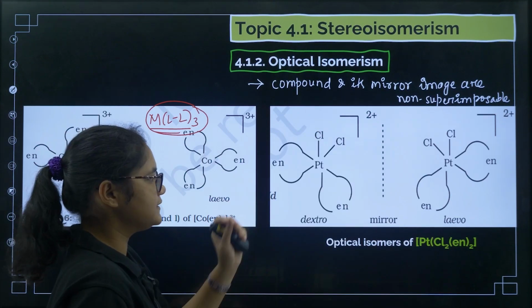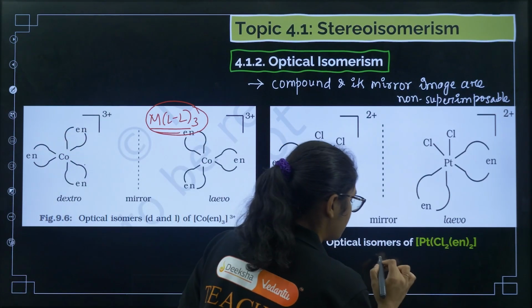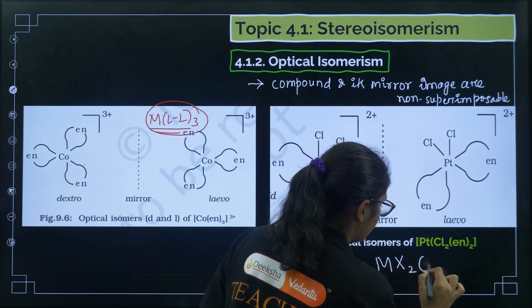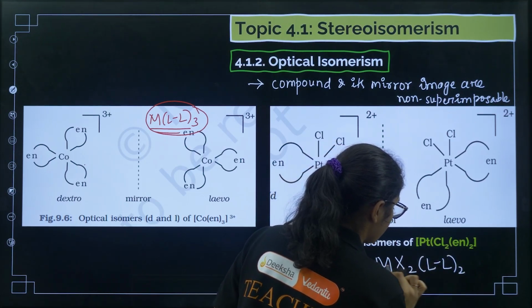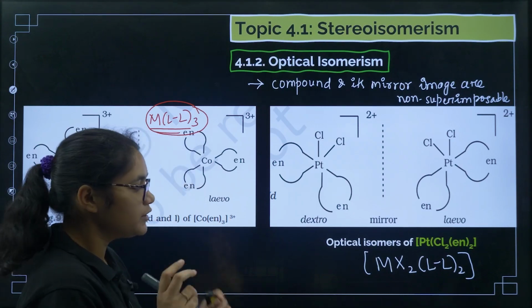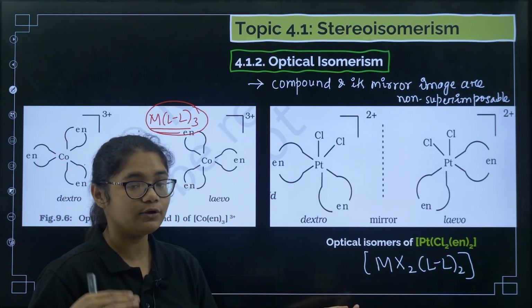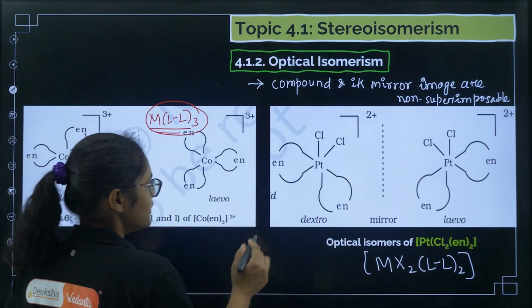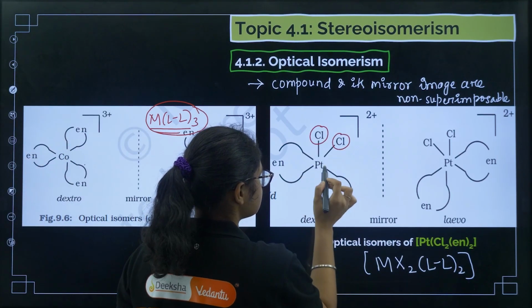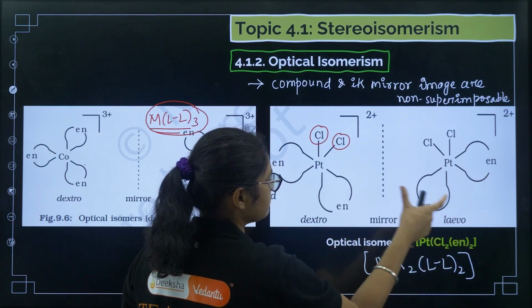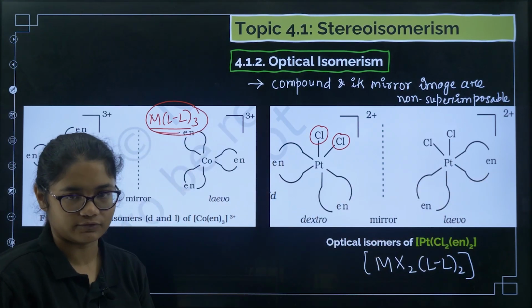Okay. Now let us see this example. So if you see here, this is of type MX2LL2. Okay, so just now we discussed that it has two forms, cis and trans, right? So the cis form of this one can be optically active. So if you see here, this is the cis form, right? Now this is the cis form, Cl Cl is there and en are on the opposite side. If I draw its mirror image, I'll get this one, which is non-superimposable on this one, right?